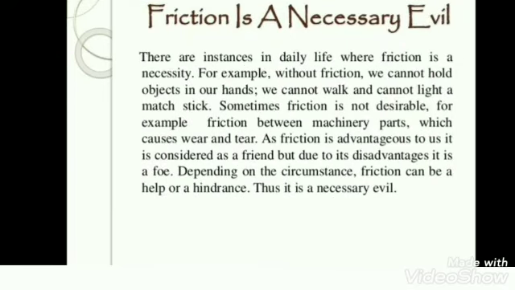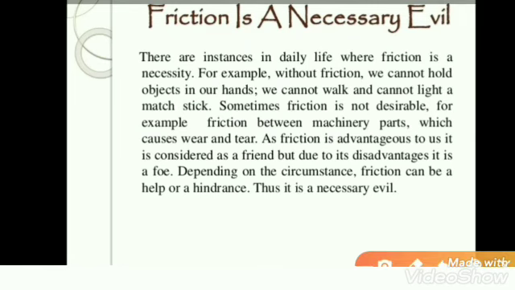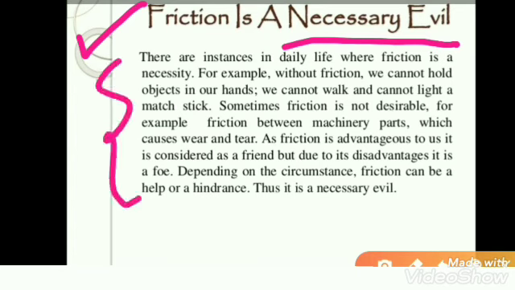Here is one small topic, but it is very important to understand. Friction is a necessary evil. Please try to understand this topic. There are instances in daily life where friction is necessary. For example, without friction, we cannot hold objects in our hand. We cannot walk and cannot light a matchstick without friction.